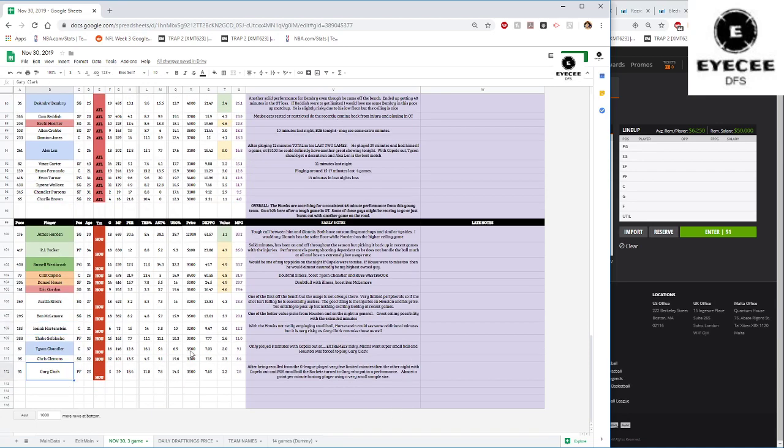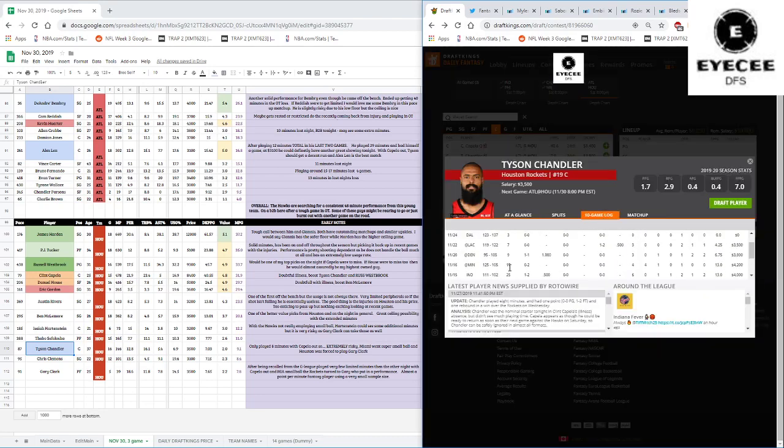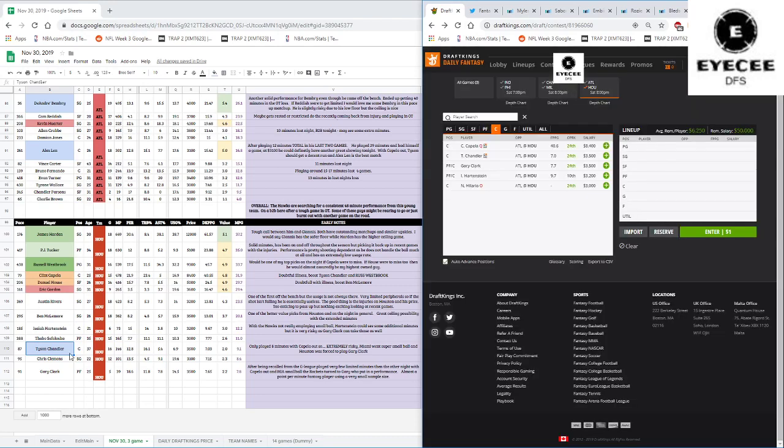Gary Clark only played because Miami had small ball for a majority of the game, and Tyson Chandler just couldn't run with it. Neither could Hartenstein. But in this matchup, Tyson Chandler could very well be in play, and he played 8 minutes. He's going to have low ownership at 3,500, and he's going to be playing around 25 minutes. What did he play last time he was starting? 25, 17. So the minutes are still risky, but he could get it done.